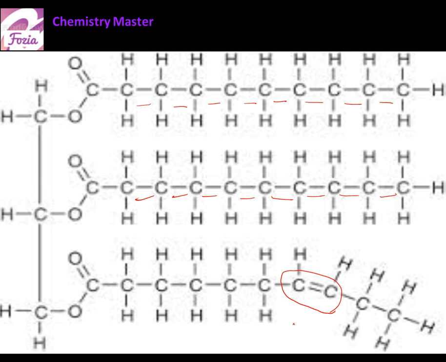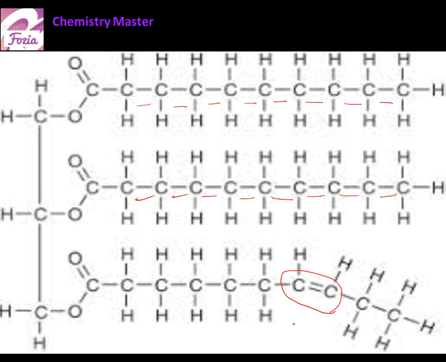Unsaturated fat means the long chain of carbon atoms has one or more double bonds in it. When there are only a few double bonds, or one double bond, we call it unsaturated fat. But when the number of double bonds is higher, more than one, then we call it polyunsaturated fat.